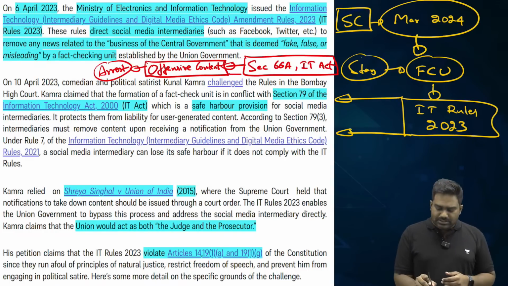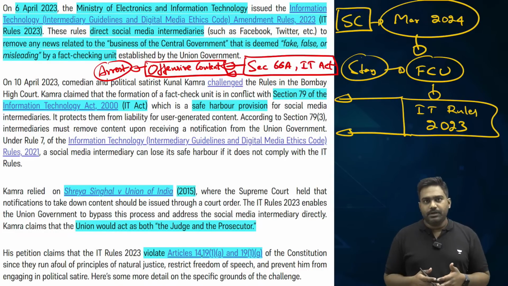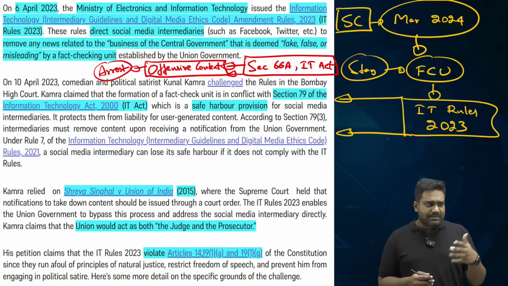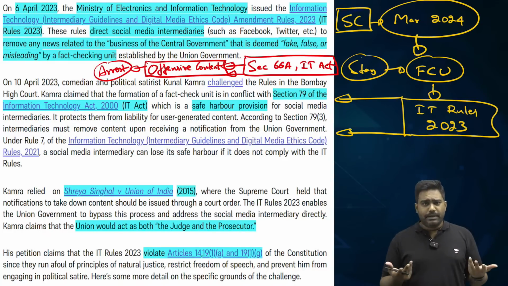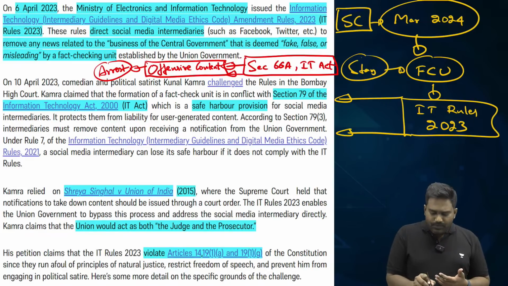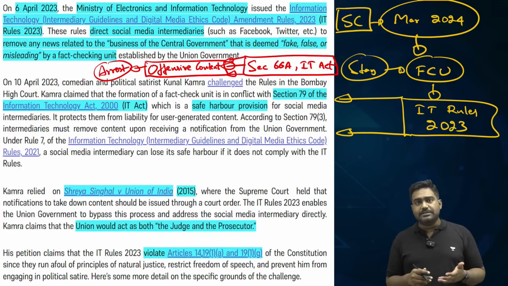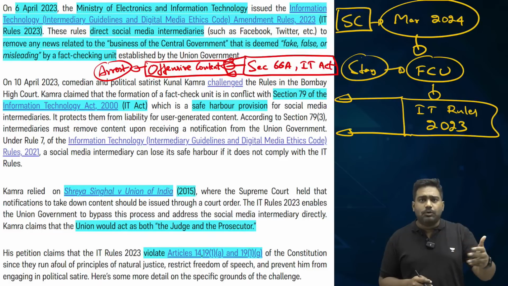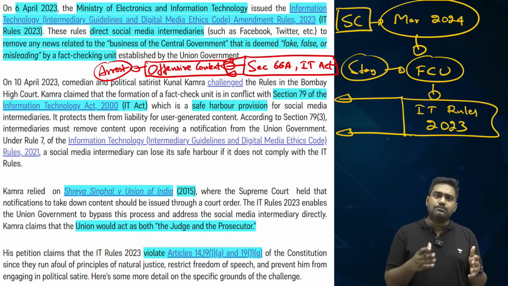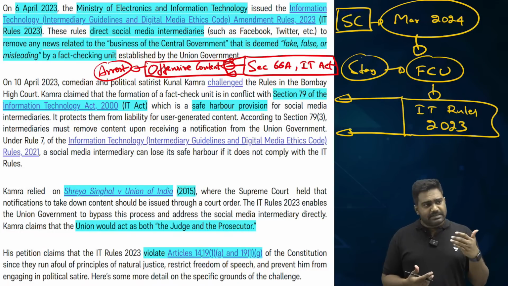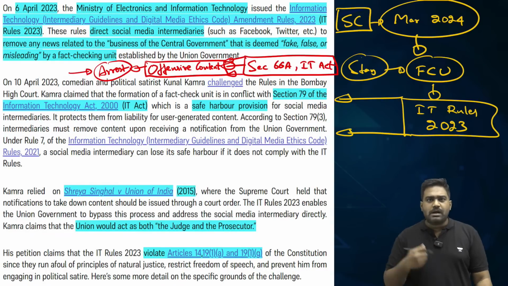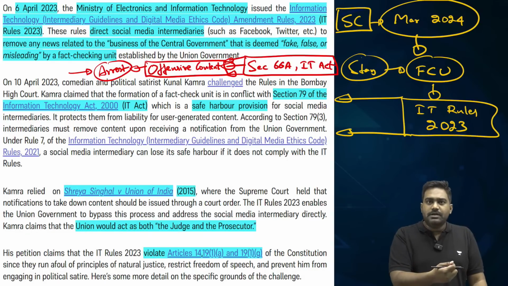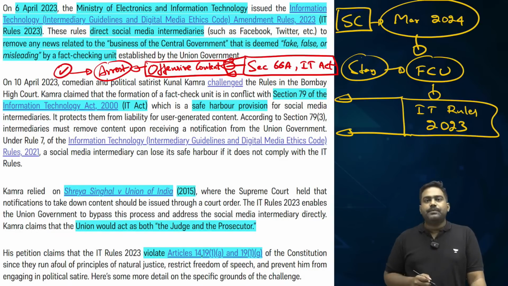Now, the problem was the section never clearly defined what is offensive, because saying that something is offensive is very subjective. For example, what you find to be offensive may not be offensive to me, right? So the law never defined what is offensive. It gave discretion to the authorities, to the police and the law enforcement to determine whether some content is offensive or not. And whenever such discretion is given, it often tends to be misused, usually on political grounds. So people who are posting jokes and cartoons and satire about political leaders, they started getting arrested.